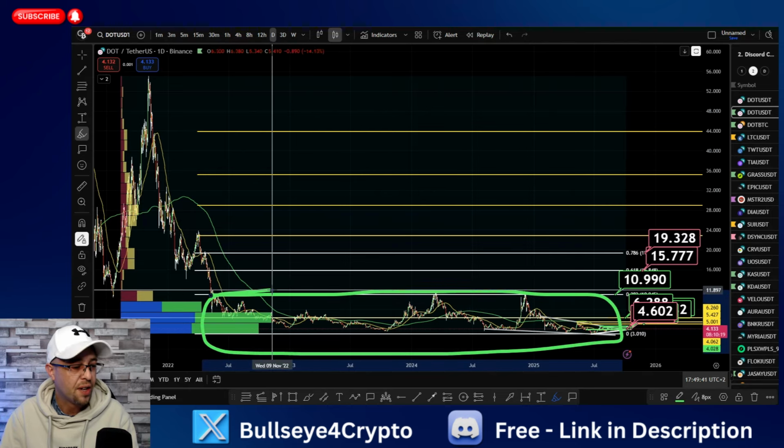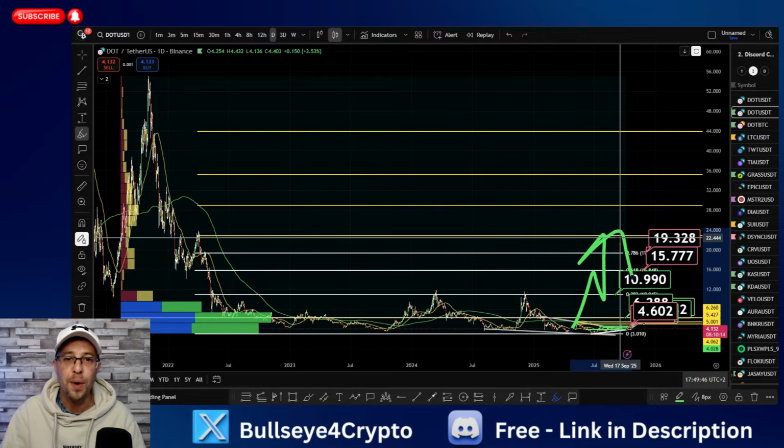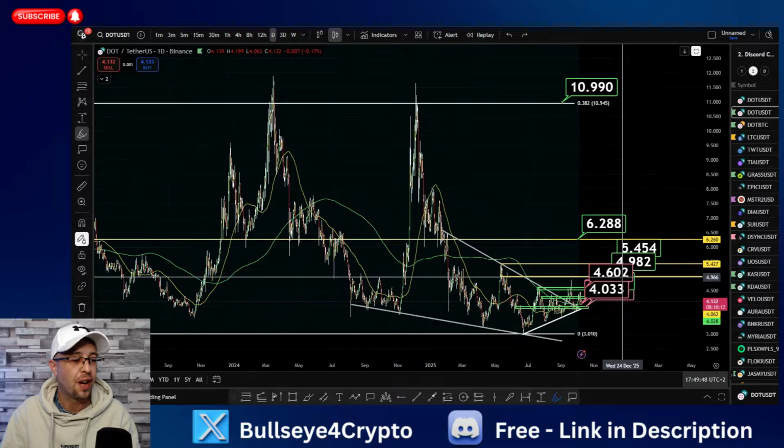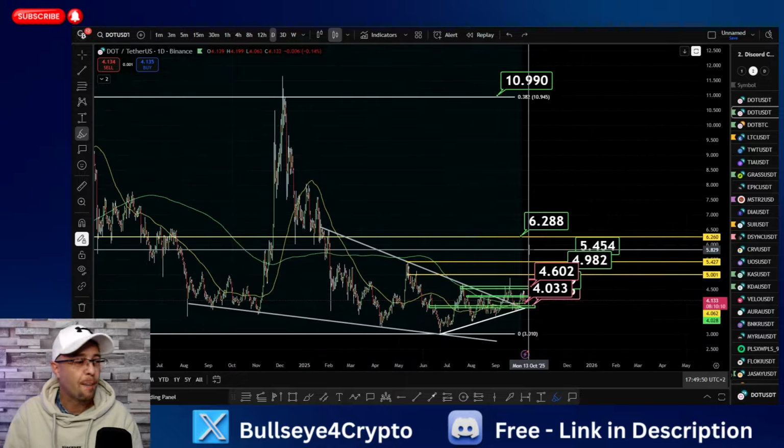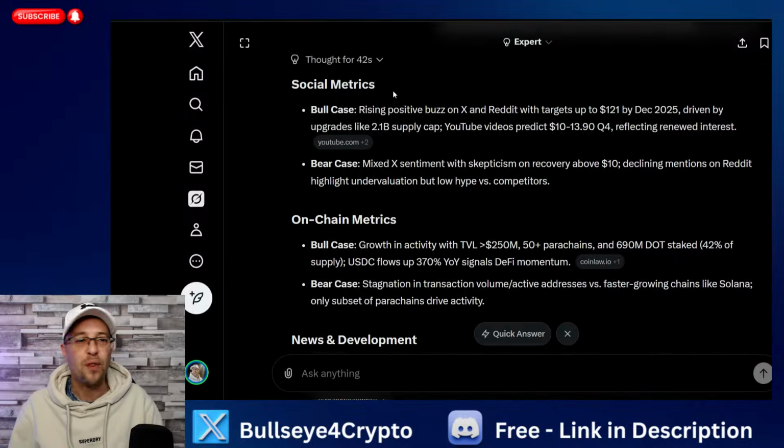Break out the top of this range here that we've been in for such a long period of time. We've been in there for years. Once you break out of this range, hold that as support, then you start getting the big swings. Until we're there, I'm not going to look for projections, but I am going to keep you updated. So let's get back to the results on Grok. And this is the output that we've got from Grok.